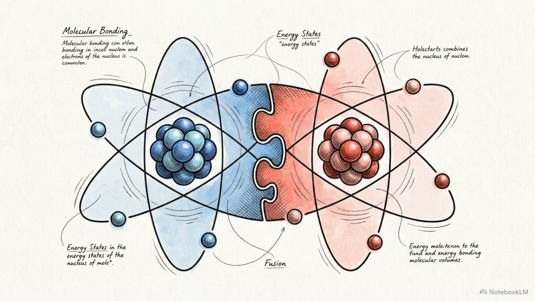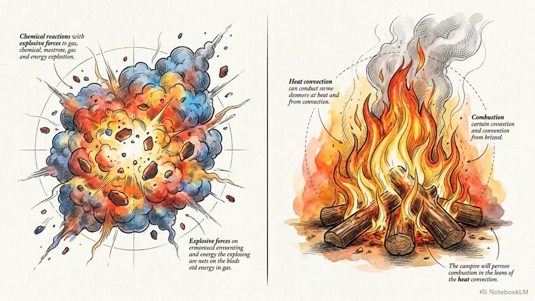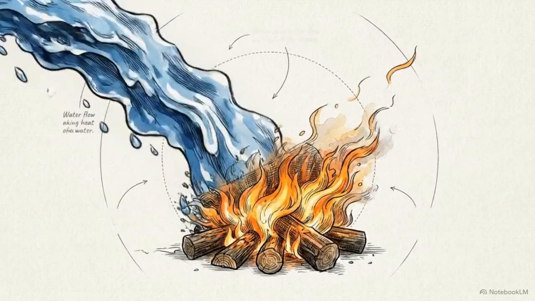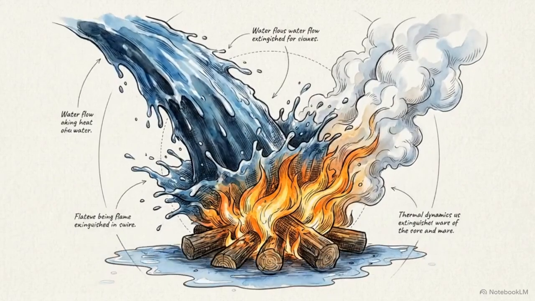When different elements undergo a chemical change to bond together, they form a compound. A compound is like a baked cake. The original ingredients have been chemically locked together to create a substance with entirely new properties. Water is a perfect example. It is made of hydrogen, an explosive gas, and oxygen, a gas that fuels fire. Yet when they bond, they create a liquid we use to put out fires. The compound behaves nothing like the elements that built it.